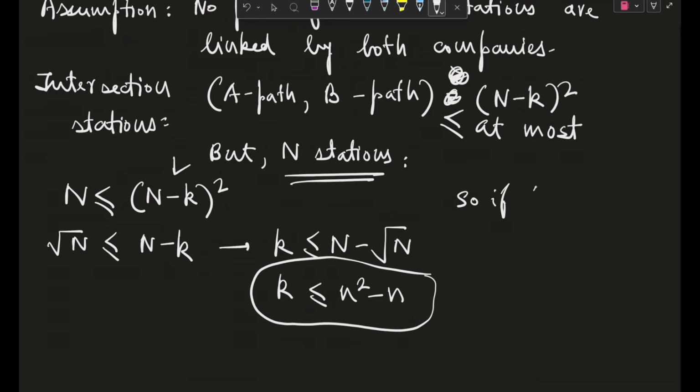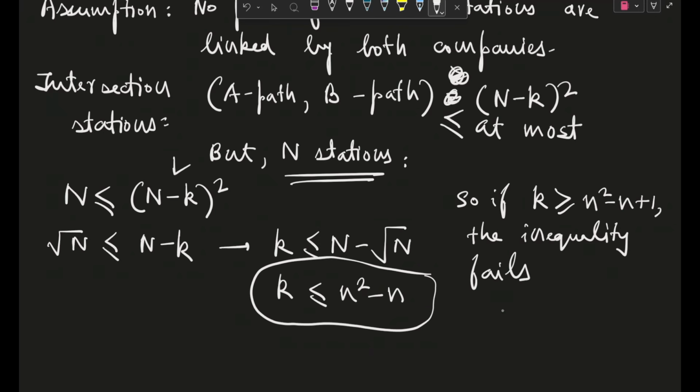So if k is greater than or equal to n square minus n plus 1 from our last condition, then this inequality completely fails. We can't judge only on the equality, right? We have to see greater than and less than also. So if k is greater than or equal to n square minus n plus 1, then this equality completely fails.